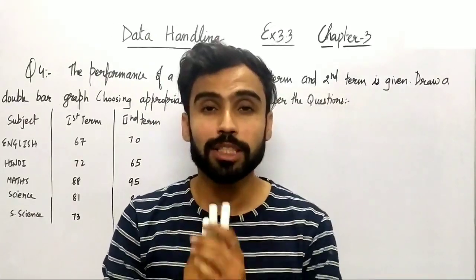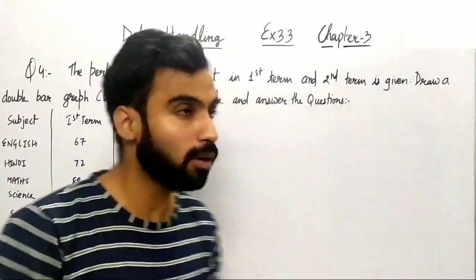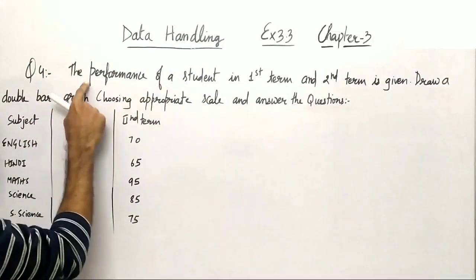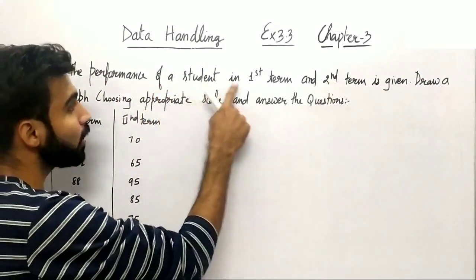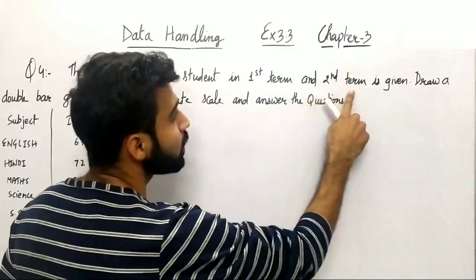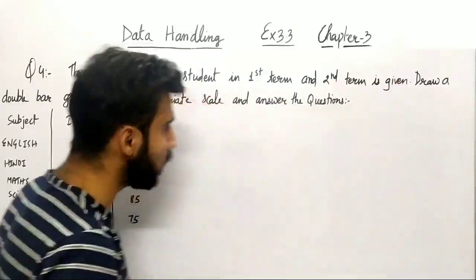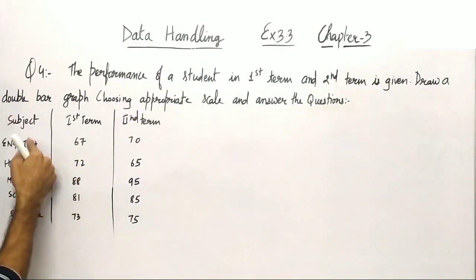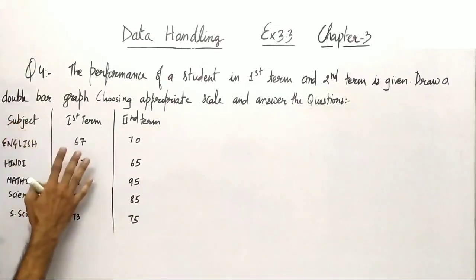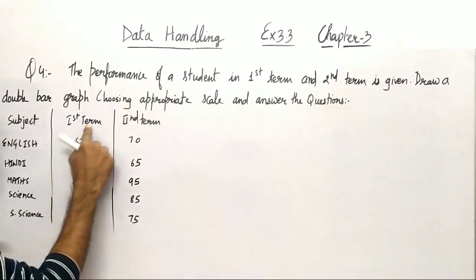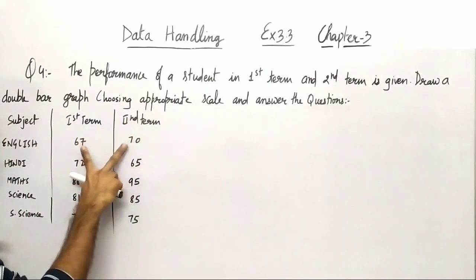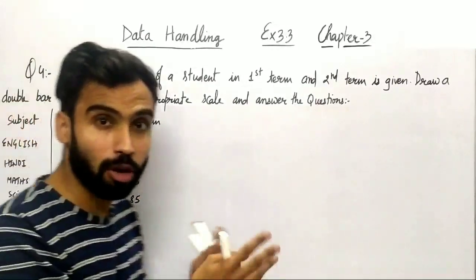So students, let's move on to the next question here. Now, question number 4 here is the performance of a student in first term and second term is given to us, right? So यहाँ आप देख सकते हैं कि in all the subjects the marks of a student in the first term and as well as in second term are given. So you can see the marks are given in the comparison format, right?